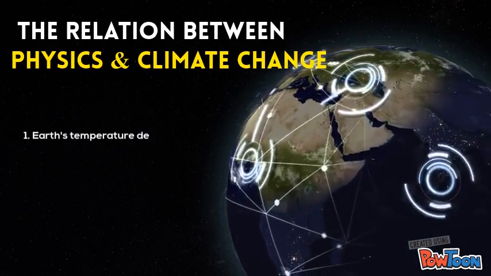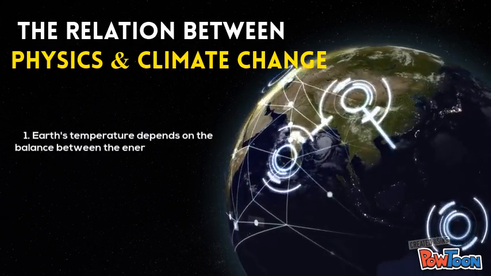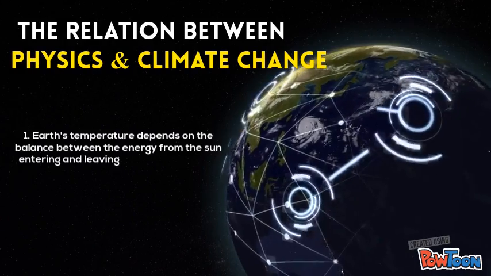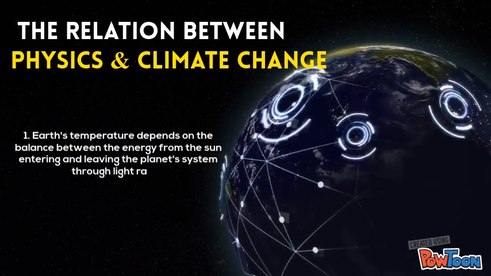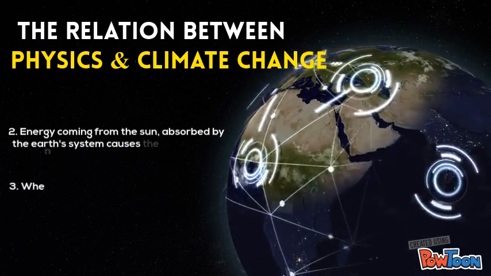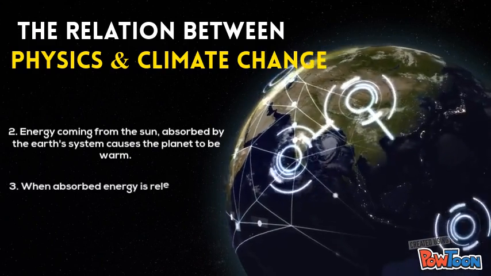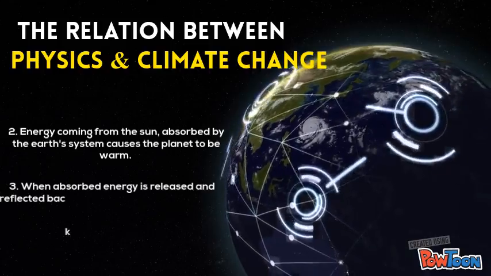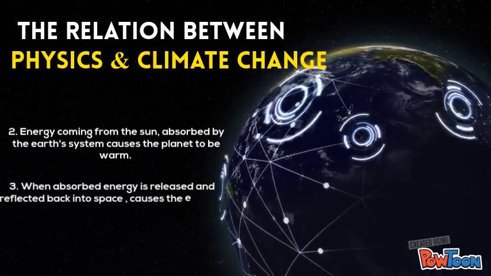The relationship between climate change and physics. The Earth's temperature depends on the balance between the energy from the sun entering and leaving the planet's system through the light rays. The energy from the sun is absorbed by the Earth's system, causing the planet to be warm. When absorbed energy is released and reflected back into space, it causes the Earth to cool off from the warmth.